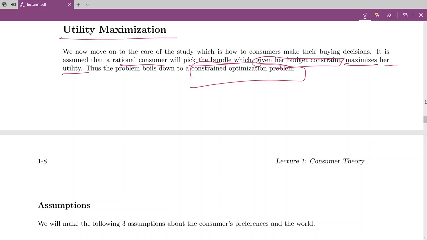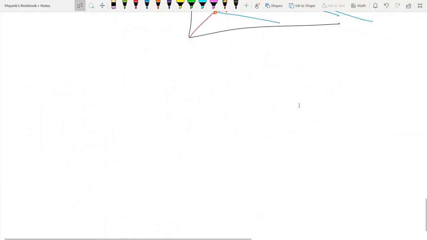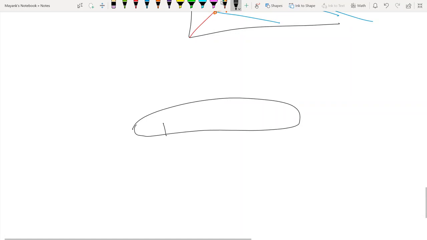For example, in physics, let's say you have been given the task to make a carrier which is very strong, in which you want to seat people, and it has to bear a lot of force. In that case, this is an open optimization problem. You can make it as strong as you want. You can keep increasing the thickness of the shell, and it will keep becoming stronger and stronger.